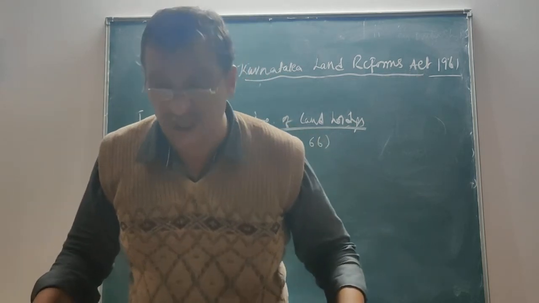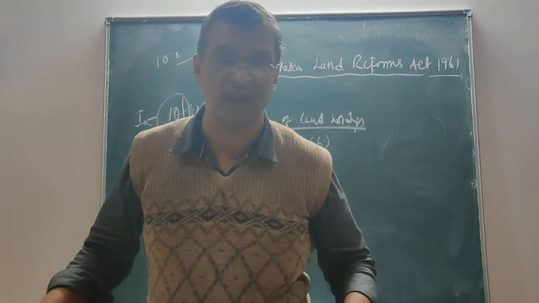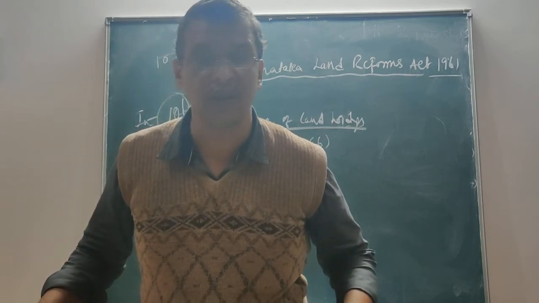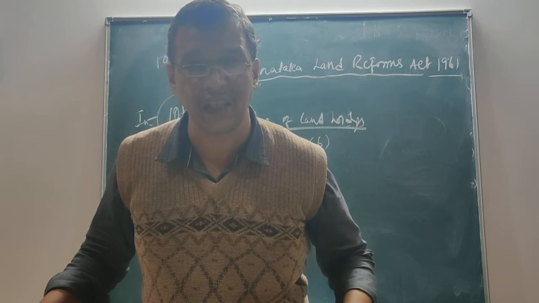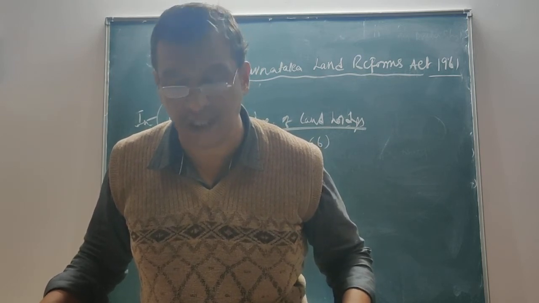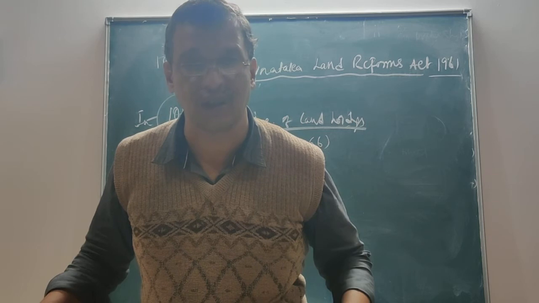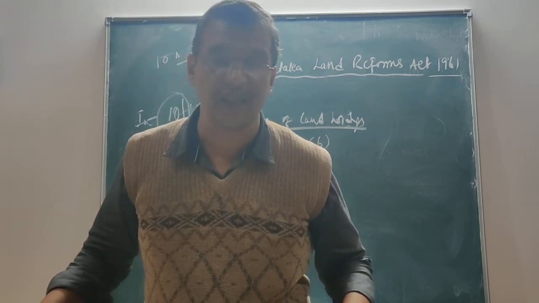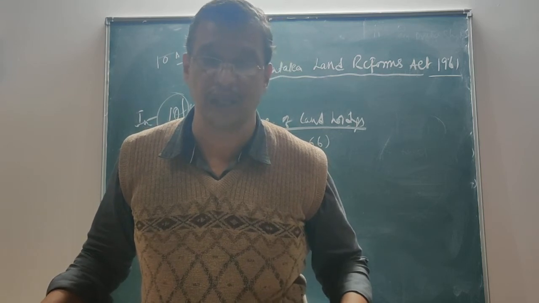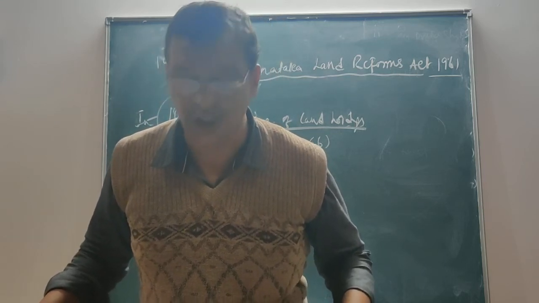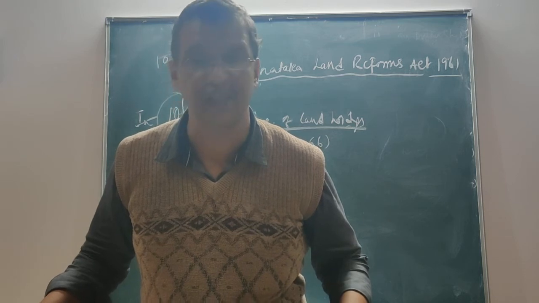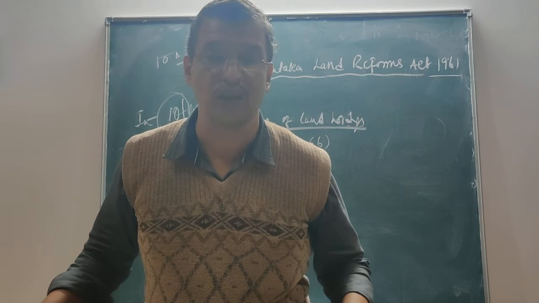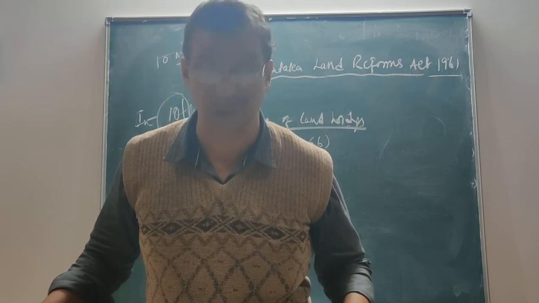So in determination of all those things, especially the limit with that of the society, trust or institution, what shall be the ceiling area, how much of the land they are holding, is determined by the authority, and the decision of the authority, that is the prescribed authority, shall be final in this regard. And it says that whatever exceeding area of land you are holding shall be deemed to be surplus land, whether it is in the name of the institution, society or trust, and that shall be surrendered to the state government, in respect of whatever surplus land you are holding.